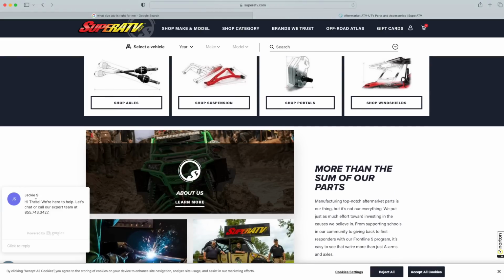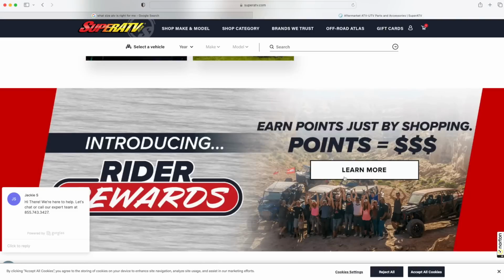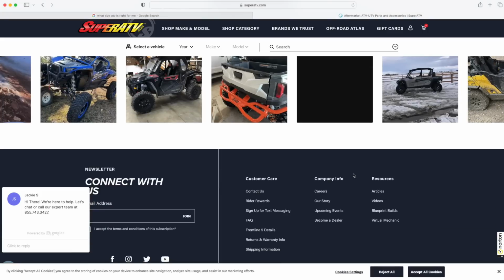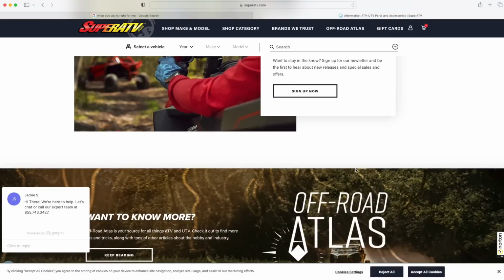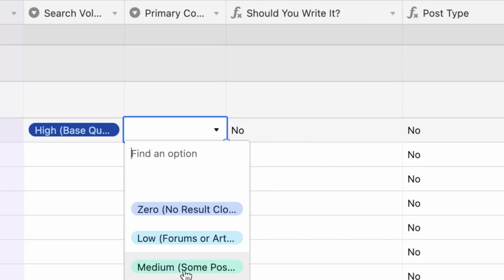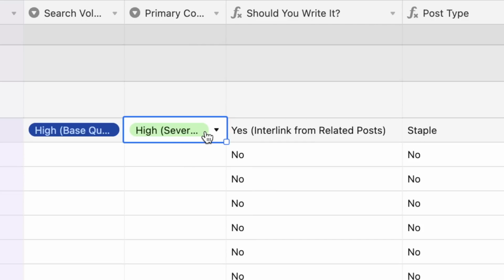But probably, they have a chat bot. I mean, this is a pretty legitimate website, so that's good to know. From a content standpoint, it looks like it's mostly a place to buy stuff. I'm going to judge it this way: I'm going to say that it is medium or high, right? Probably several posts. Yeah, we'll call it several posts.